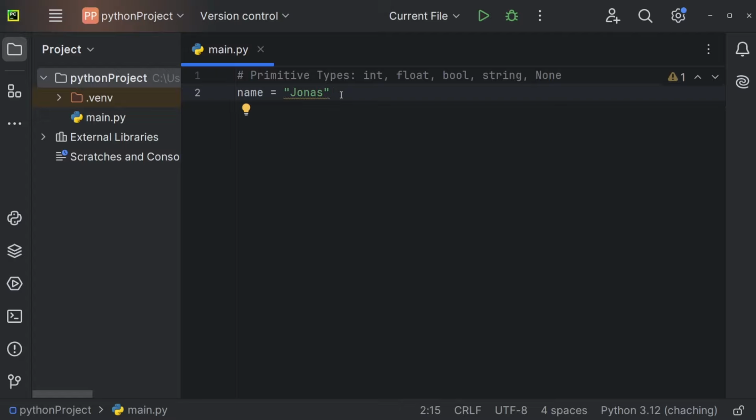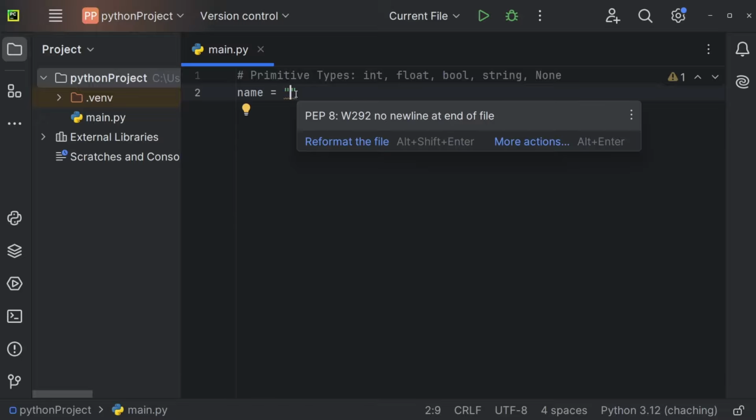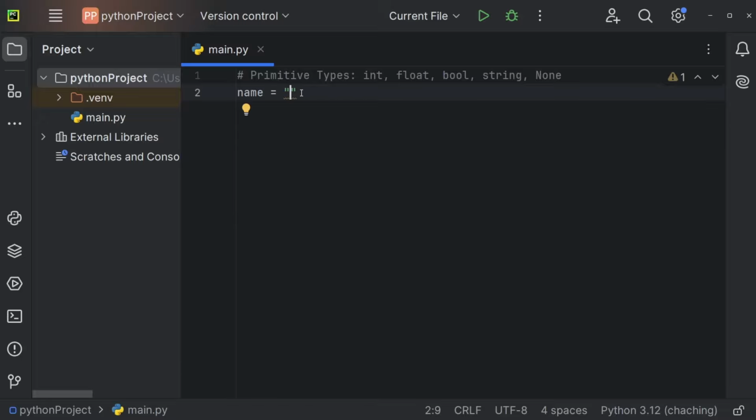How does Python know that this is the data type string? You define it by using those quotation marks right here. So whenever something is inside of quotation marks, Python knows that this is going to be a string, so a text. And you can also use single quotation marks, and this would have the exact same effect. So this is valid as well.